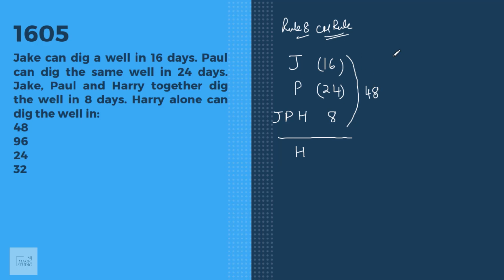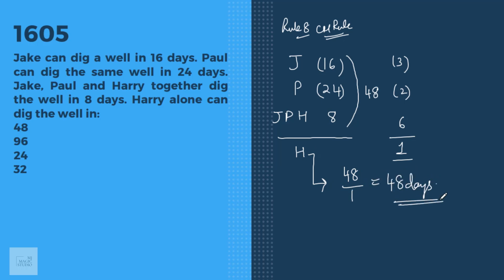48 by 16 is 3, to be deducted. 48 by 24 is 2, to be deducted. 48 by 8 is 6. 6 minus 3 minus 2 is equal to 1. That's why Harry will take 48 by 1, that is 48 days, to complete this piece of work.